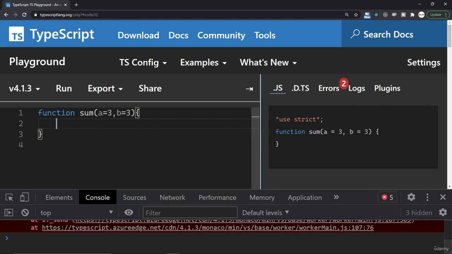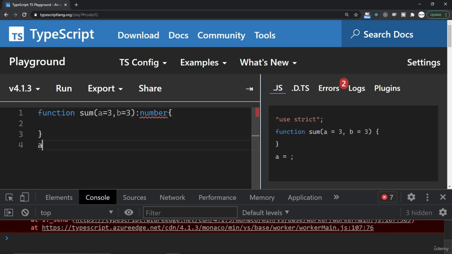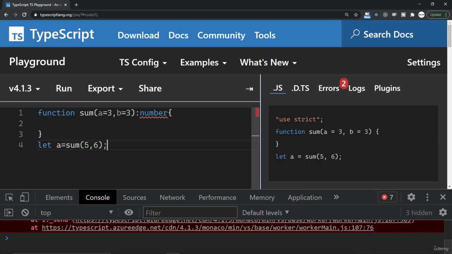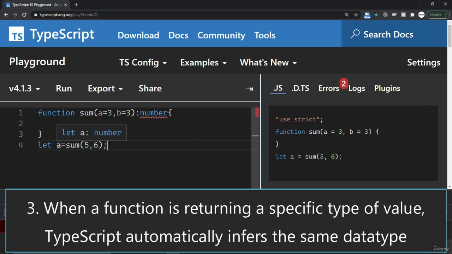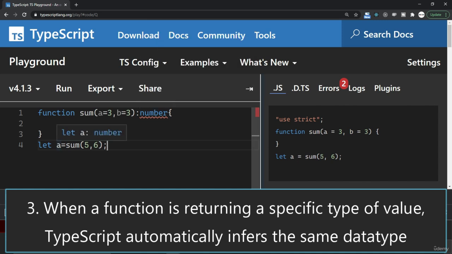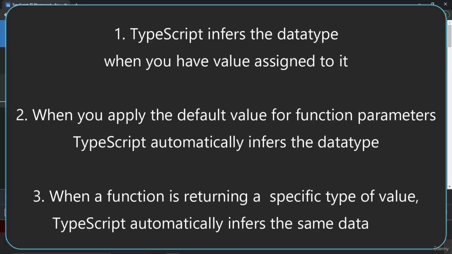The third situation is when a function is returning a specific type of value. Let's say here I define the return type, I say number here. Now if I try to get the value, for example I say let a is equal to sum, maybe I pass some values, that doesn't matter. In this case also a is treated as number automatically. Here also the type is inferred, and the reason is because this function is going to return a numeric value, it means a will be a number data type. So let me summarize these three situations. Here are the points where TypeScript infers the data type.